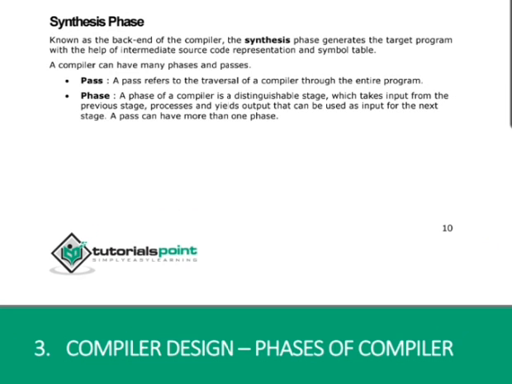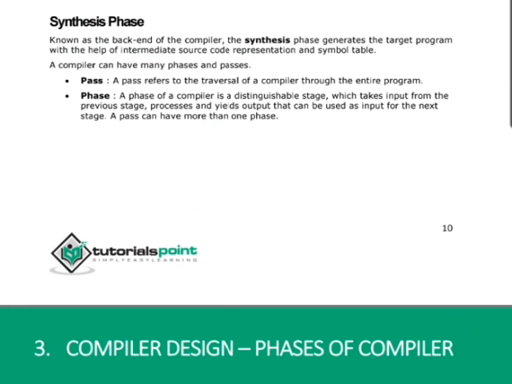The compiler can have many phases and passes. A pass refers to the traversal of a compiler through the entire program, and a phase of a compiler is a distinguishable stage which takes input from the previous stage, processes it and yields output that can be used as input for the next stage.